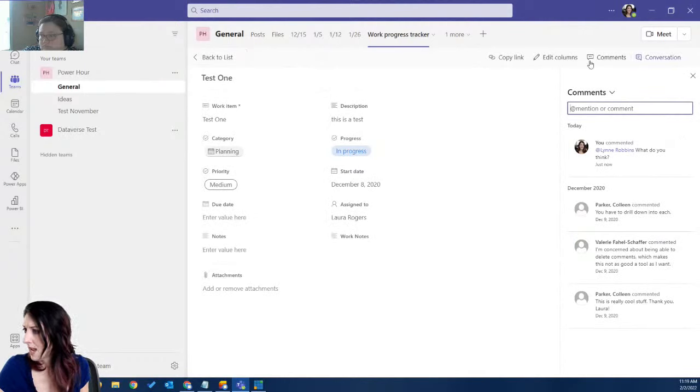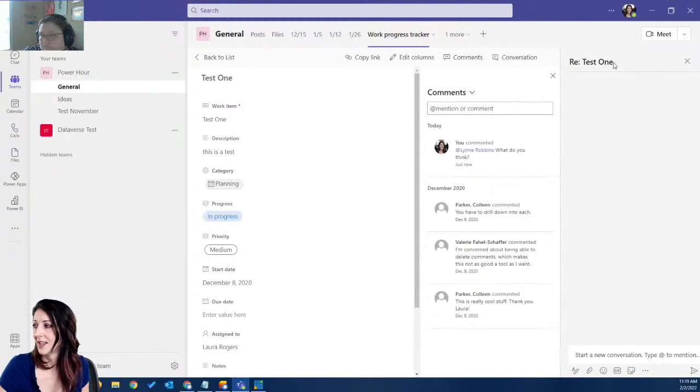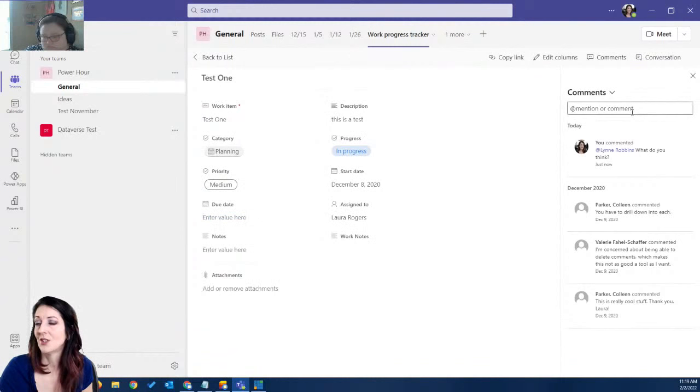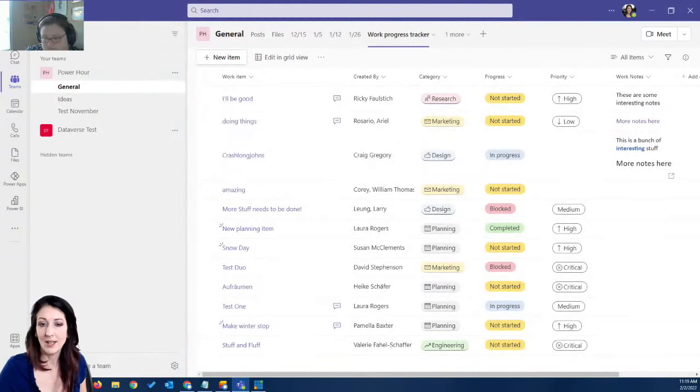And so now I'm on a given list item, and I'm seeing the list item, and I'm seeing the comments. It's interesting because it's still got this Teams conversation thing that you can do, but it's also got a comments panel that's tied to the list item. So that part is a little awkward, but it is two different things: the Teams conversation and the conversation on item. Okay, back to list. All right.